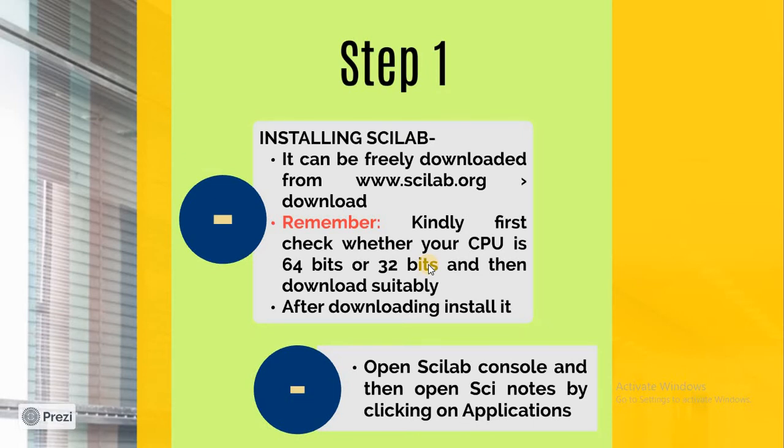Also, it provides versions for Windows or Linux or Mac. So whatever operating system you are using, you should download accordingly. Most of the students might be using Windows, so click on Windows and it will start the download. It will take a few minutes.